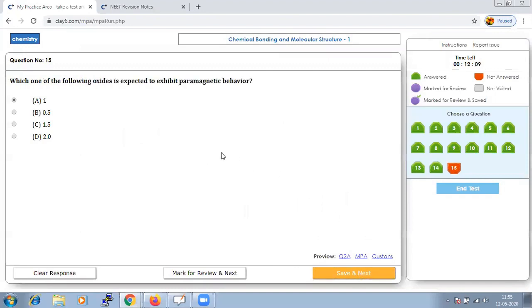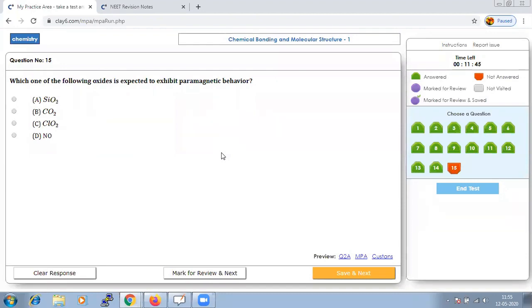Which of the following oxides is expected to exhibit paramagnetic behavior? When we talk about paramagnetic behavior, do remember, it is a simple trick to find out paramagnetic behavior.